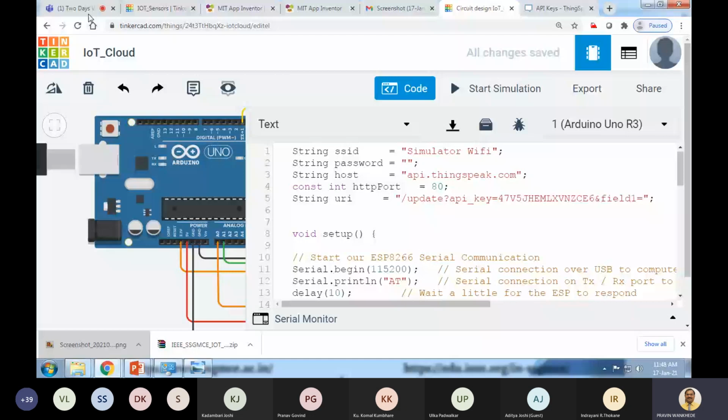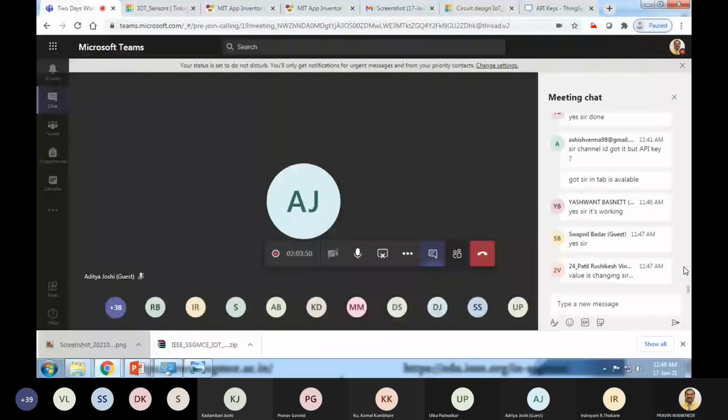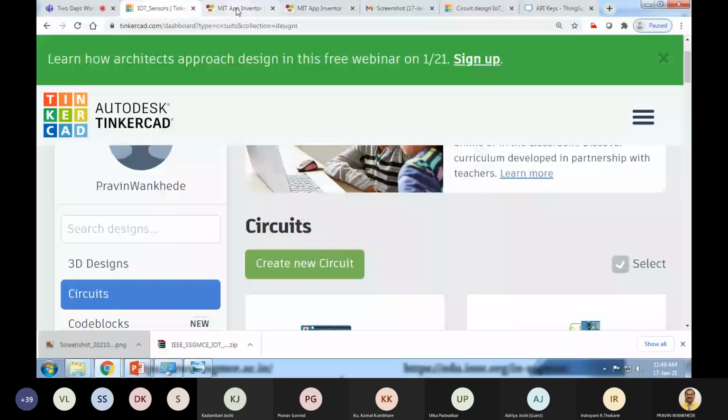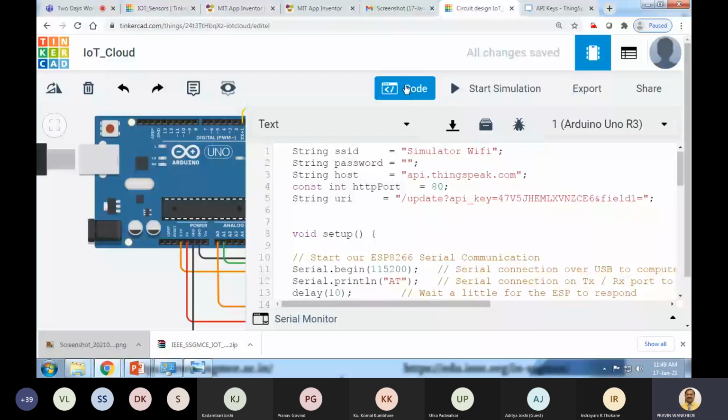Great. Yeah, Mr. Rishikesh is saying also the value is changing. Yeah, good. Fine. I hope you got the way we are getting the values in your mobile app. Now at home, another thing you can try is to change the different sensors available in this Tinkercad.